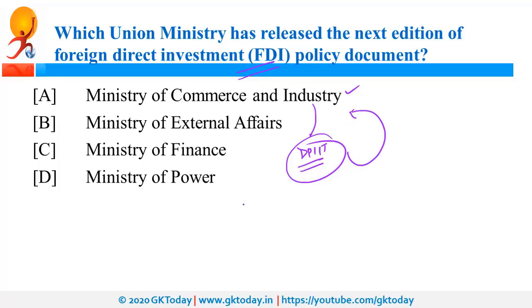So last such FDI policy document was released in 2017, and this time this document has released. So this document has been released after a gap of 3 years. Now in case of FDI norms, there is one significant change, and it is that investors from the country which share a land border with India need prior approval from the government.